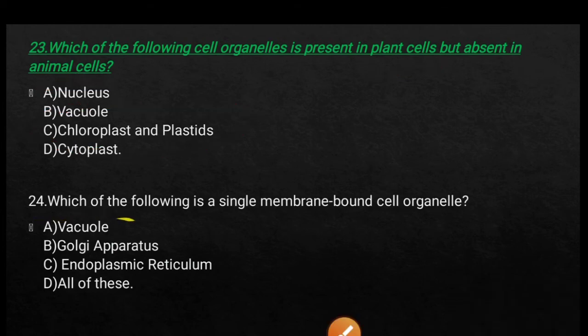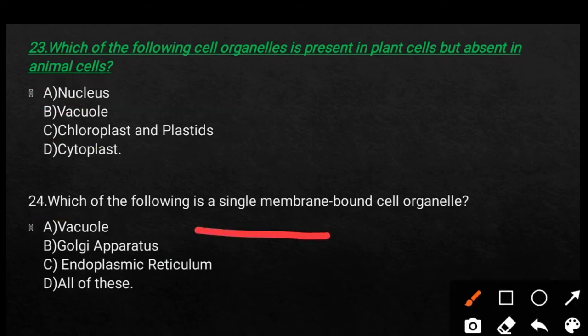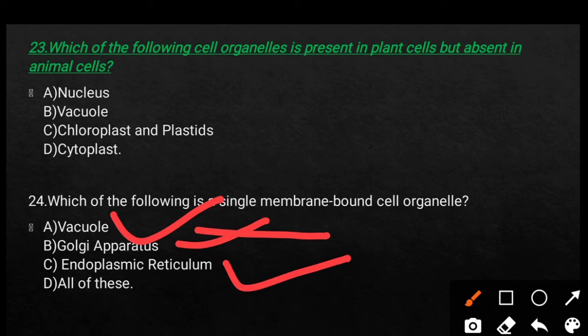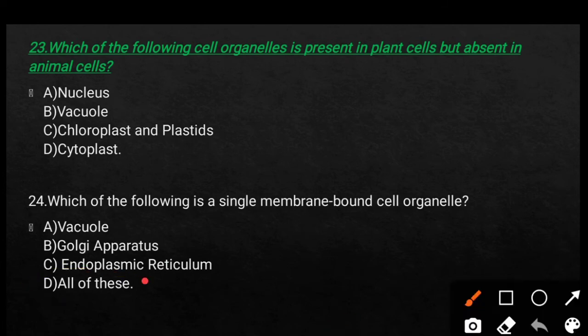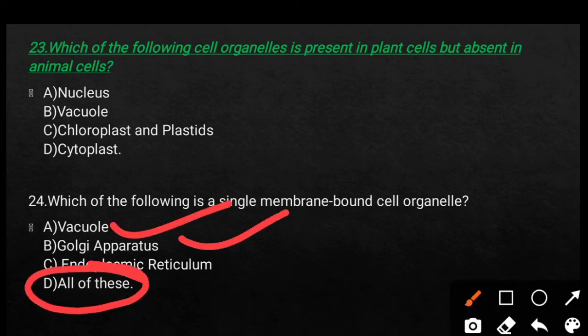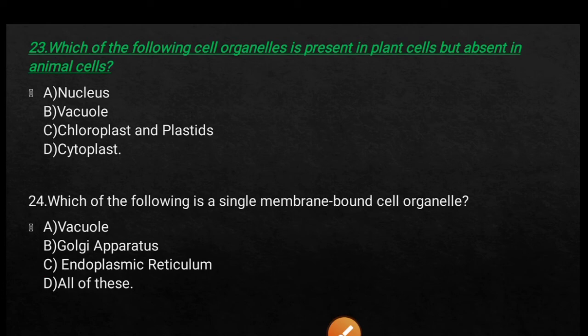Next, which of the following is a single membrane bound cell organelle? Option A, vacuole. Option B, Golgi apparatus. Option C, endoplasmic reticulum. And option D, all of the above. So here the right answer is option D, all of the above. Means vacuoles, Golgi apparatus and endoplasmic reticulum, all of these are single membrane bound cell organelles.